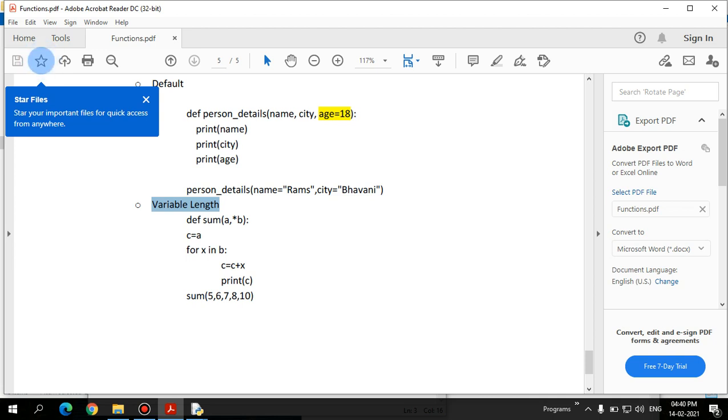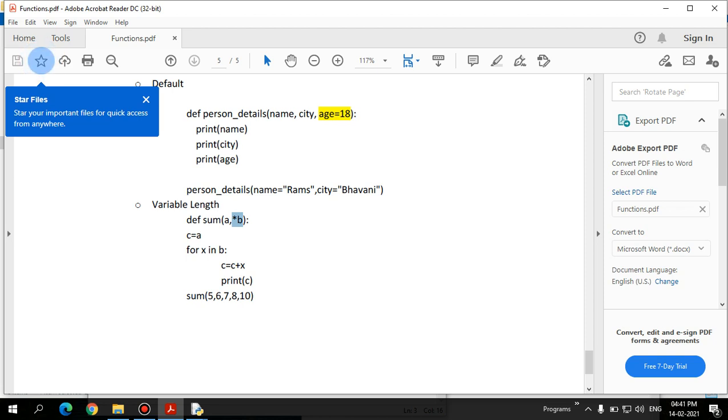So the second argument is a tuple, and it assumes that it's more than one value, because that is why we go for variable length, right? When we use a star as one of the arguments in the function, it will take it as a tuple and access each value in the tuple.